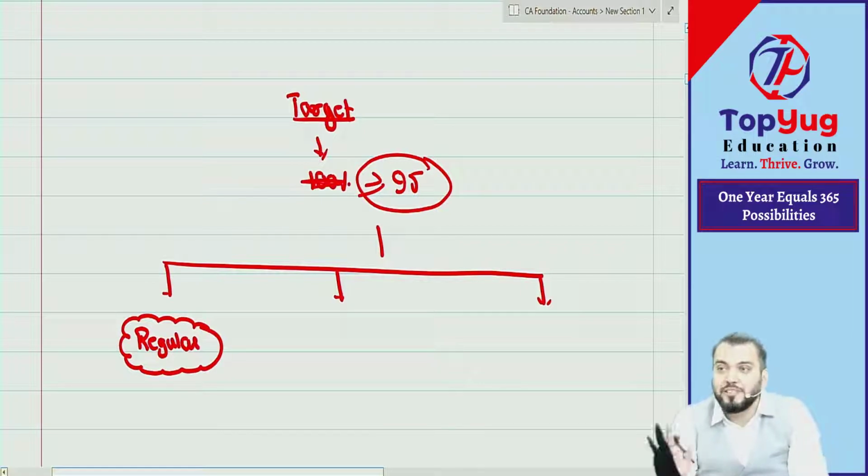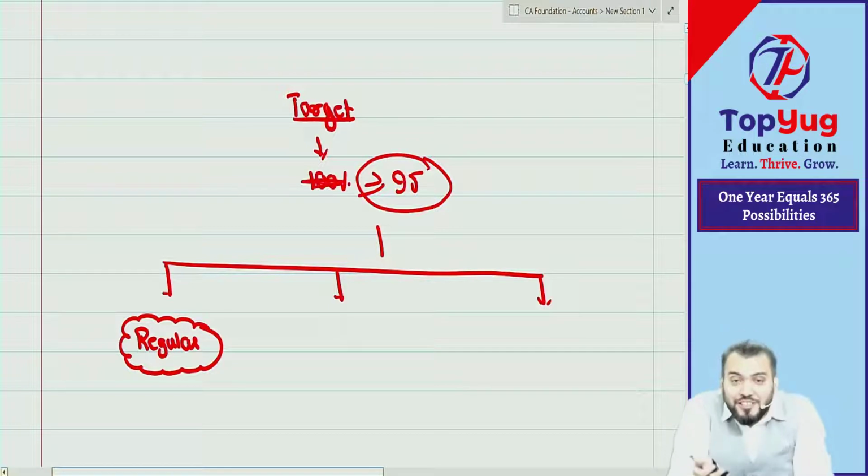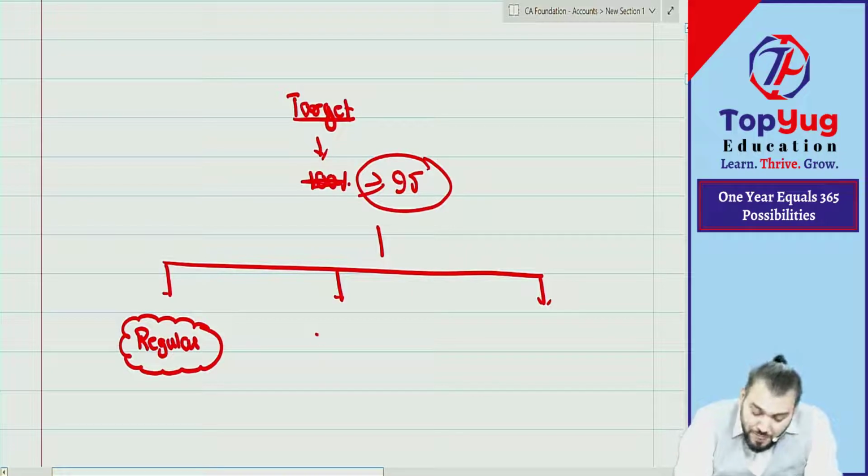Don't unnecessarily postpone it, because if you postpone, then ICAI will also postpone your attempt. Understood? So be regular. Second is what? Revise.